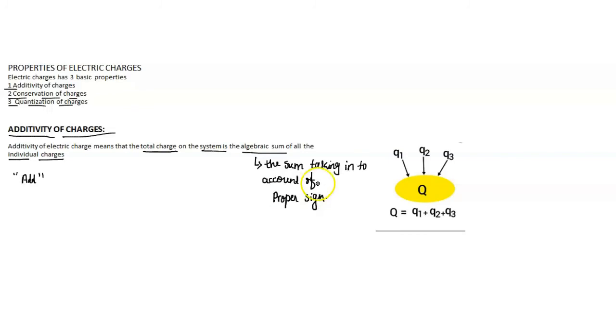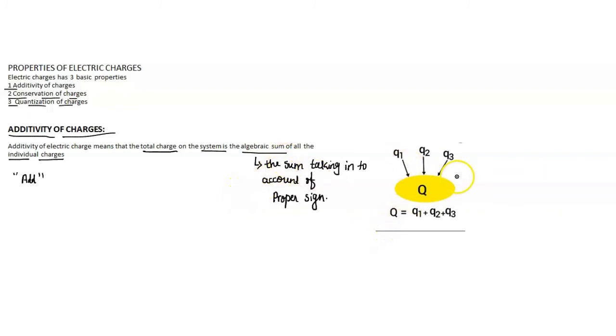If the charge has positive sign, then we must consider it as positive. If we have negative charge, that is minus q, then we must consider minus when we add those charges. So total charge on the system is the algebraic sum of all the individual charges.